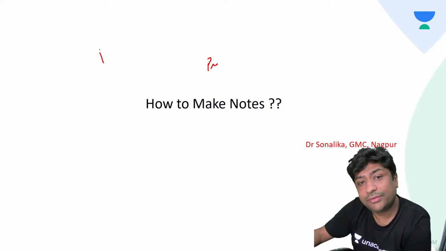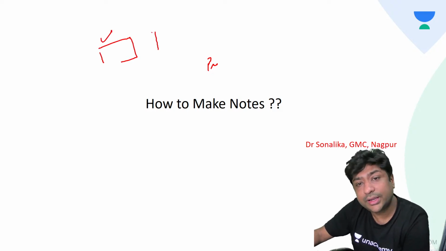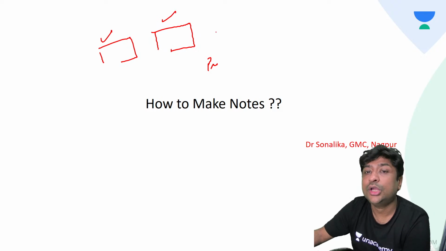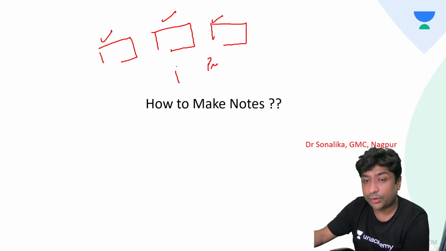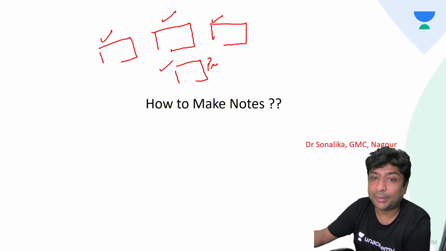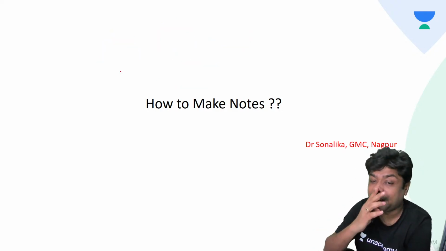So for every subject, you can pick a review book. You can also take specific notes of your favorite teacher, or you can pick up any coaching institute notes for a particular subject, or what you have already made. So anything, but this is what you should do if you have not made any notes.